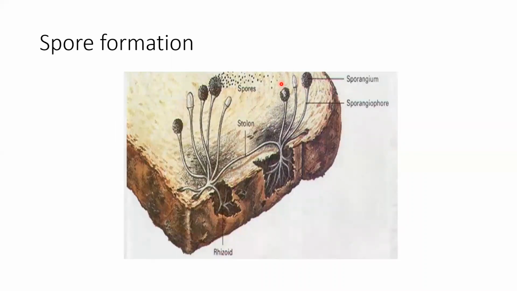And this sporangium is filled with small spores. Whenever these spores mature, they rupture into the outer environment, and when they get a proper substrate, they germinate and give rise again to the same structure. This kind of reproduction is known as sporulation. Is it clear? Sporulation. Is it clear to everyone?